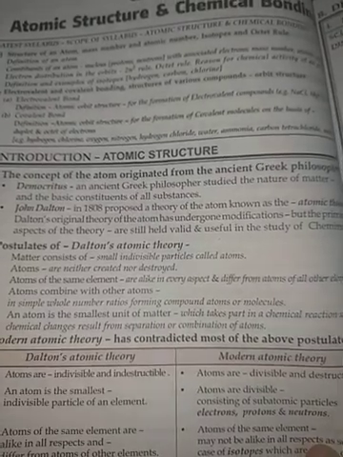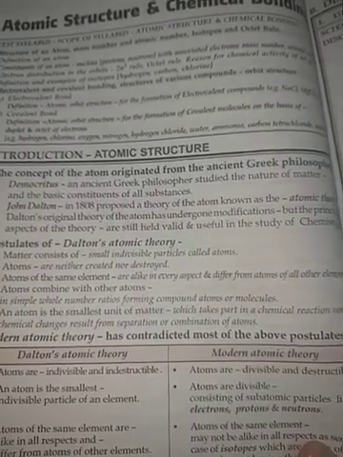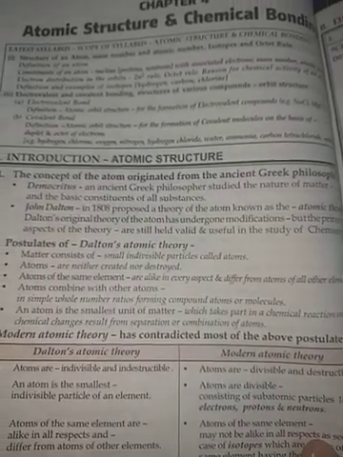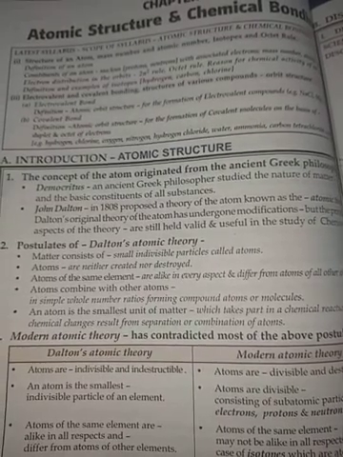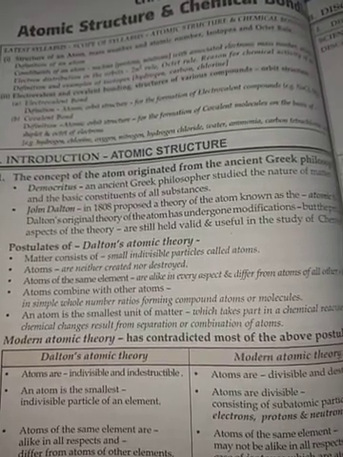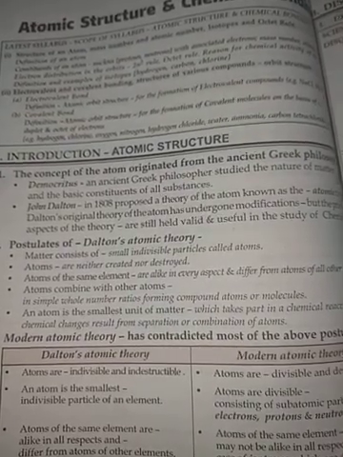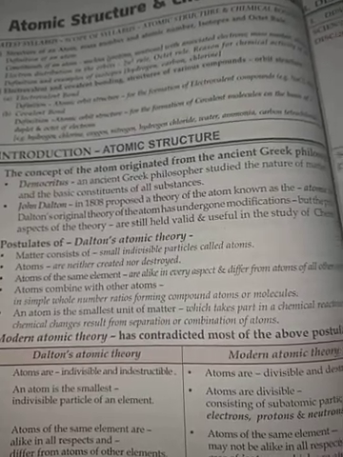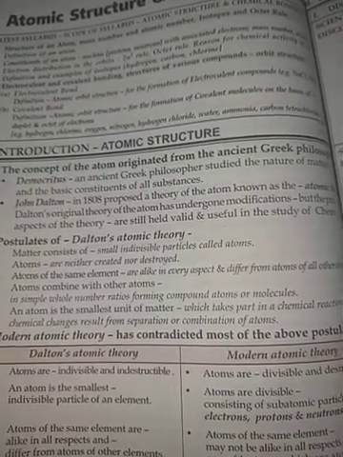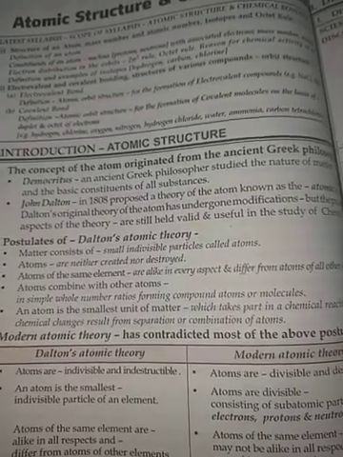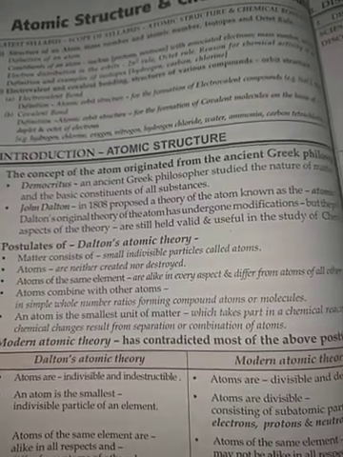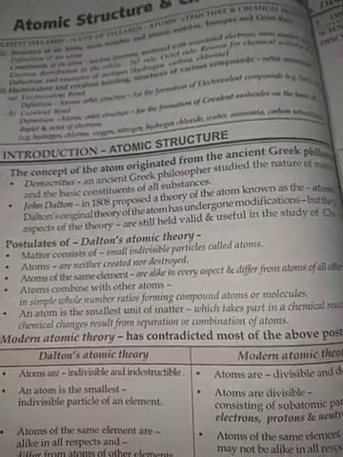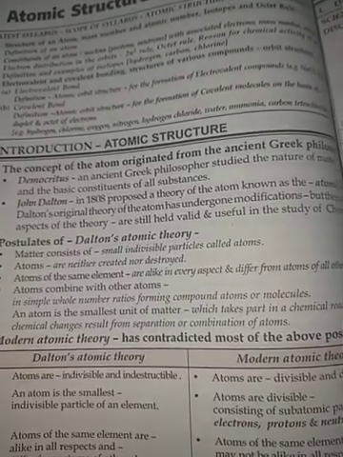Third point, atoms of the same element are alike in every aspect, and they differ from the atoms of the other element. If two elements are there, one is iron and one is gold, all the atoms of iron will have all properties similar to each other, and the properties of the atoms of iron will be different from those of the atoms of gold. So all the atoms of an element are identical in all aspects, and they differ from the atoms of the other element.